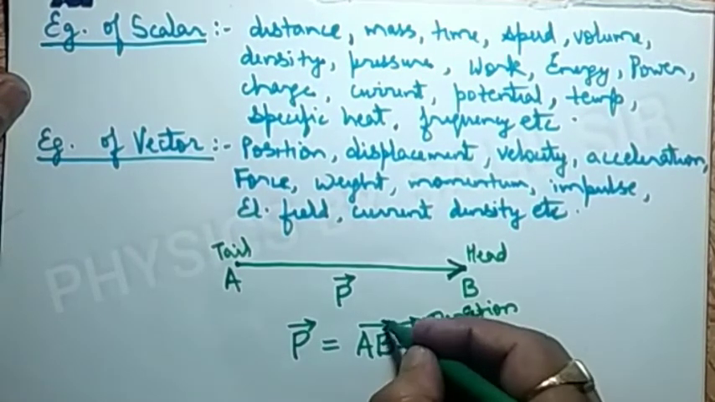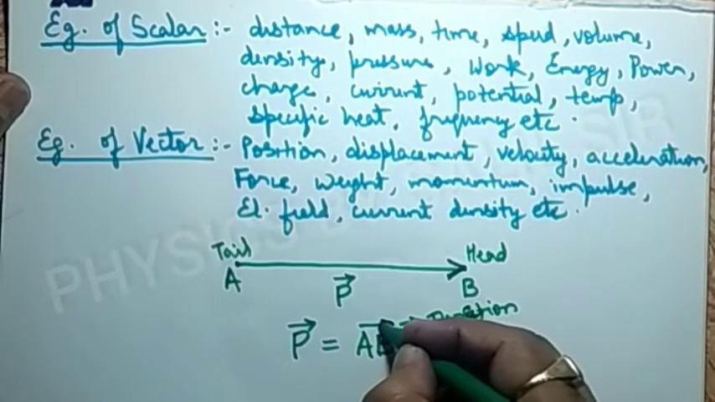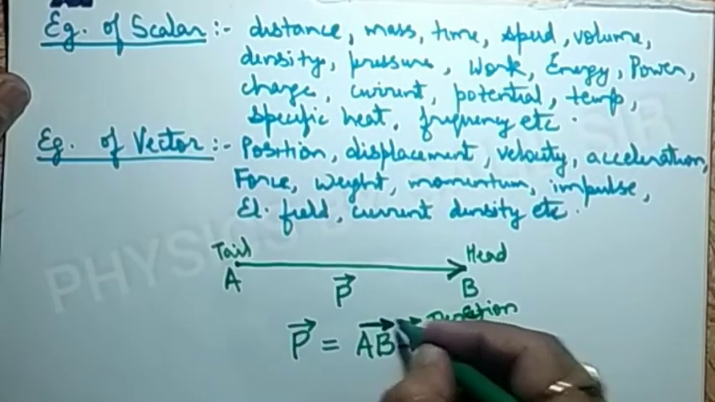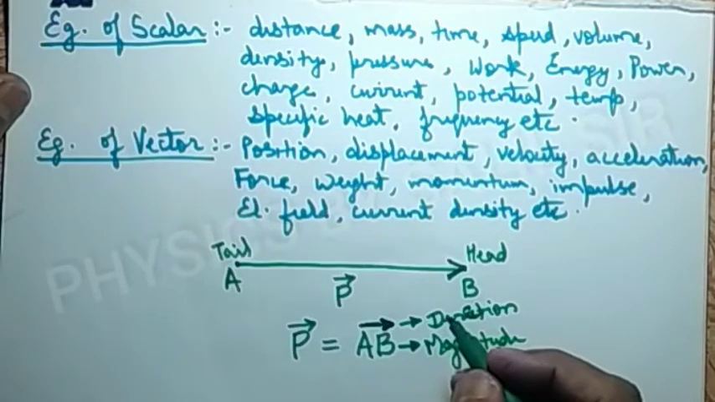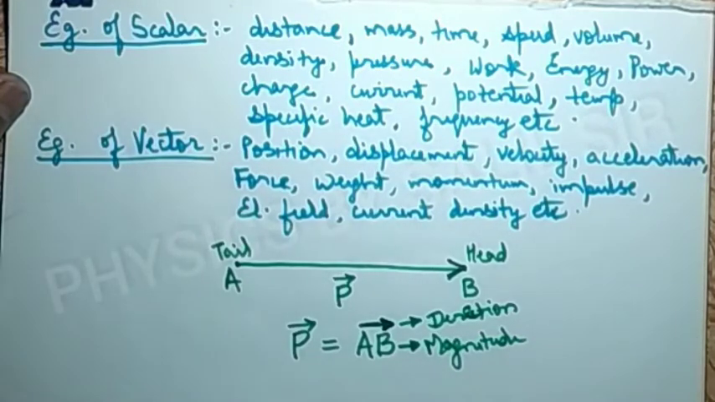And this arrow with which we are representing the vector quantity is not according to scale. It is just an indication of representation that the particular quantity is a vector quantity.